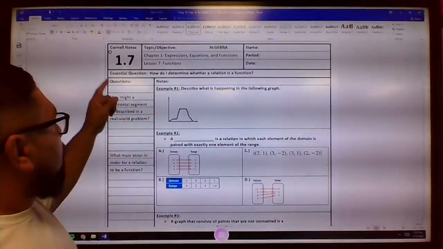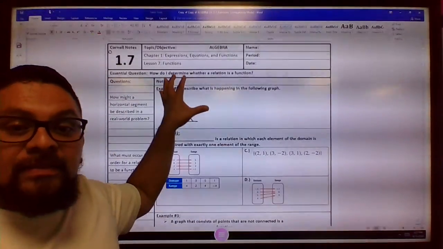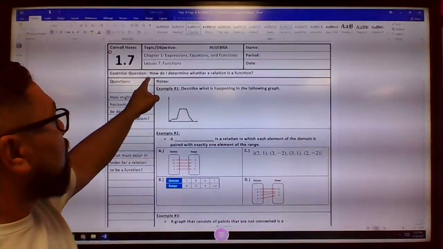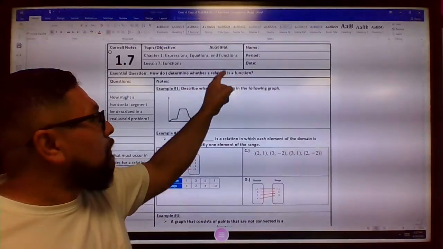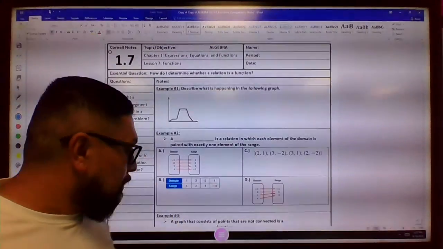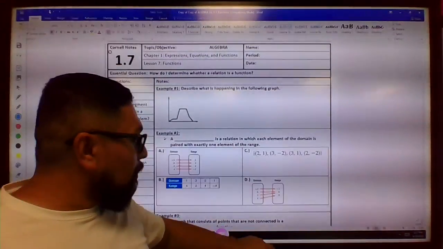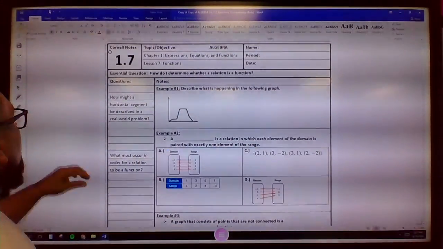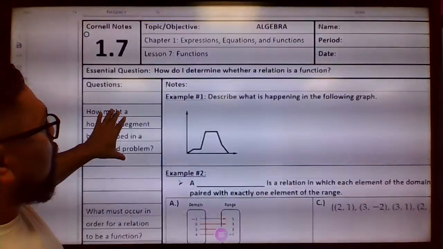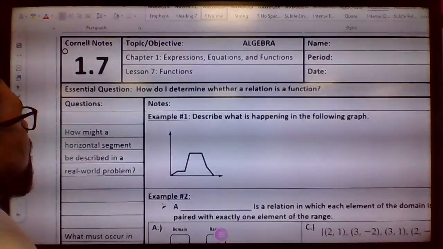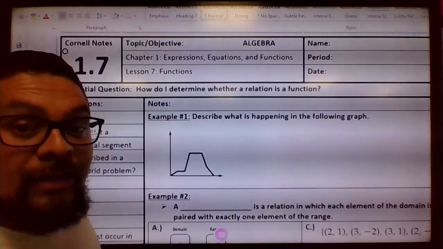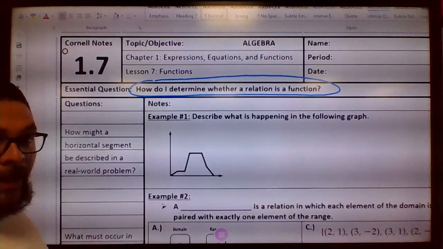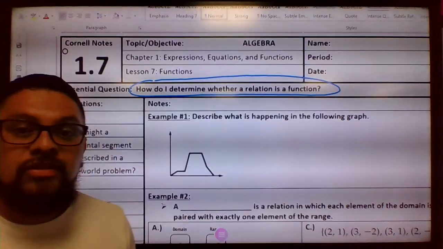Here's one essential question. Every lesson is going to have an essential question. For this lesson, the essential question is, how do I determine whether a relation is a function? On your paper, let me zoom in, you're going to highlight, circle, or underline the question right there.